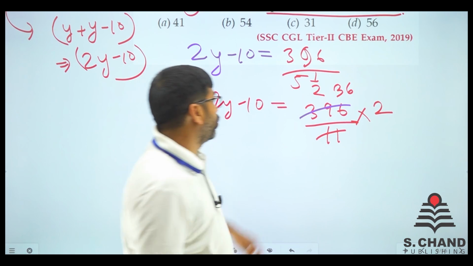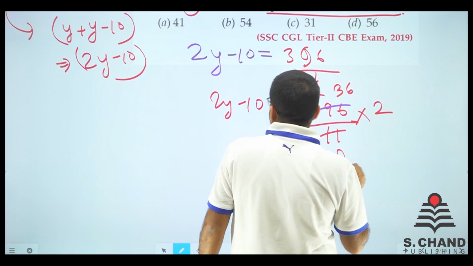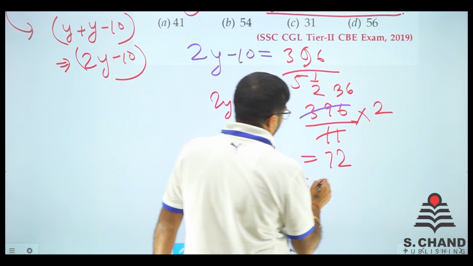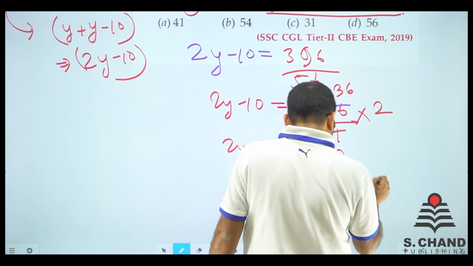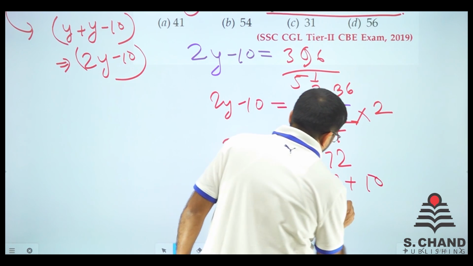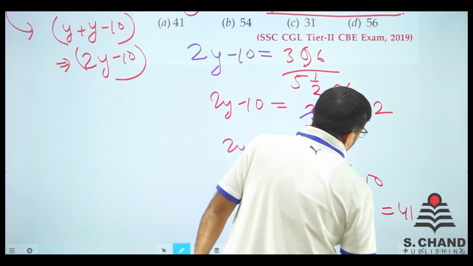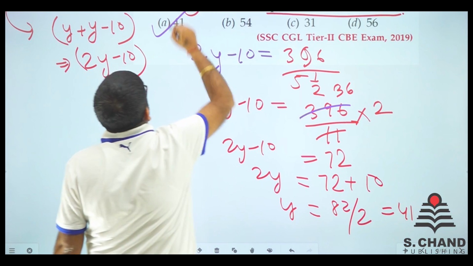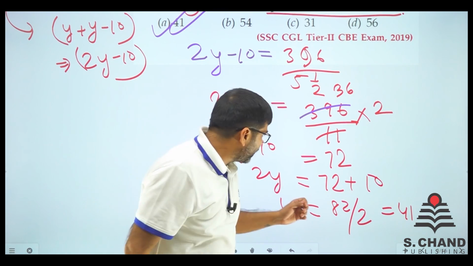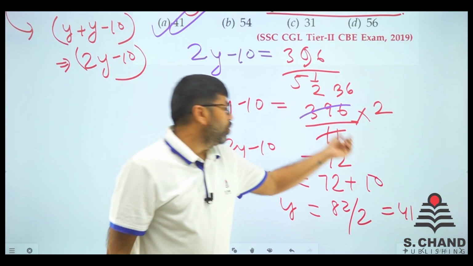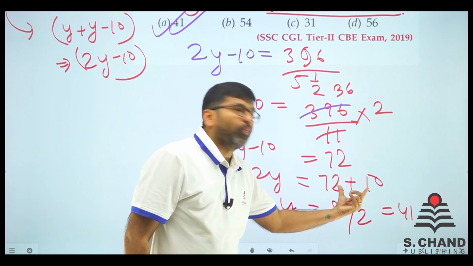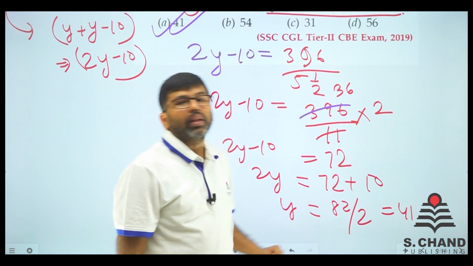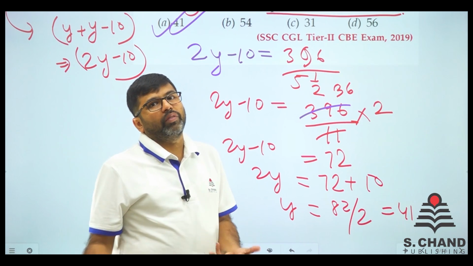So 36 into 2, that is 72. So 72 is the value of 2y minus 10. So 2y is equal to 72 plus 10, then y is equal to 82 by 2, that is 41 kilometer per hour. That is the Y speed, and we wanted Y only, and we have got 41. What I have done here is 72. This minus 10 goes here, becomes plus 10. So 72 plus 10 is 82 and this 2 goes there, so 82 by 2 is 41. So we wanted Y की speed and we got Y की speed.